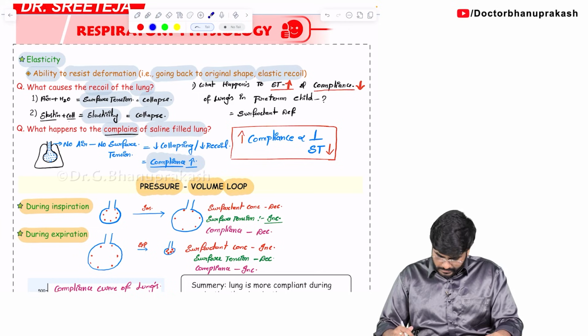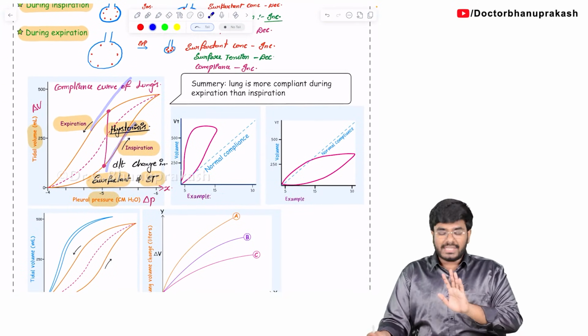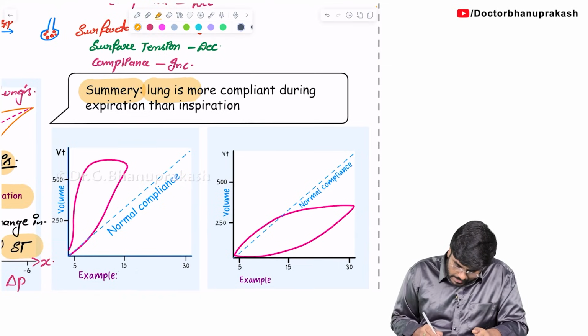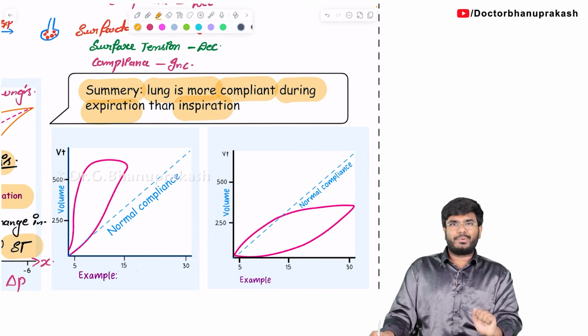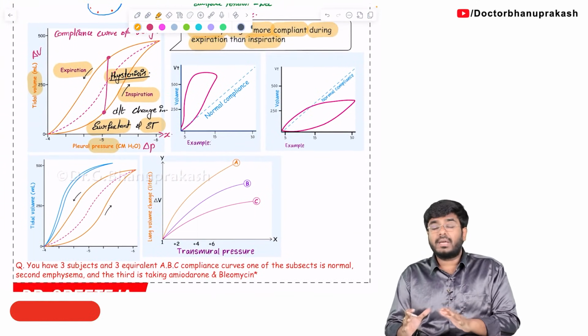Simple. So, with this, what have we completed? We have completed the flow volume loop. So, what is the final summary? The final summary is lungs are always more compliant during expiration than inspiration. Now, let's see a few more curves which might come up in your exam.